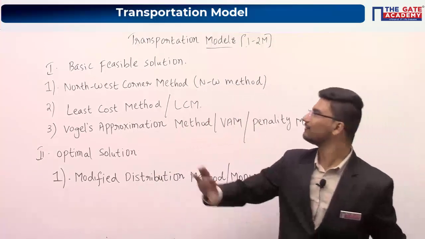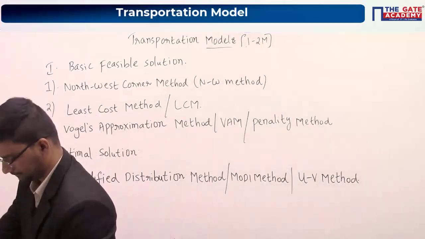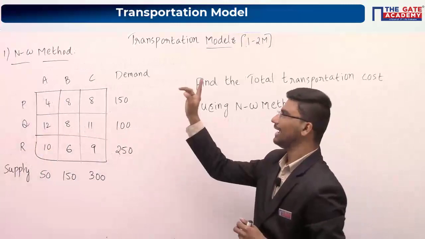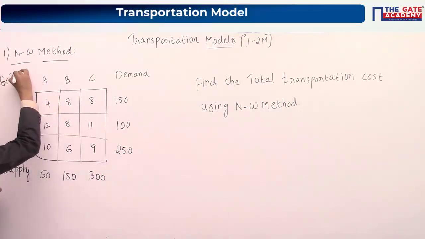Fine. So you can keep adding the first method, the northwest corner method. So let's start with the first method, the NW method. Anyways, it is also a GATE previous year question, GATE 2000 question.